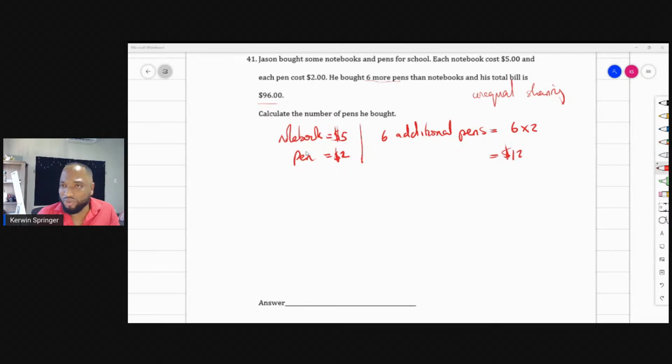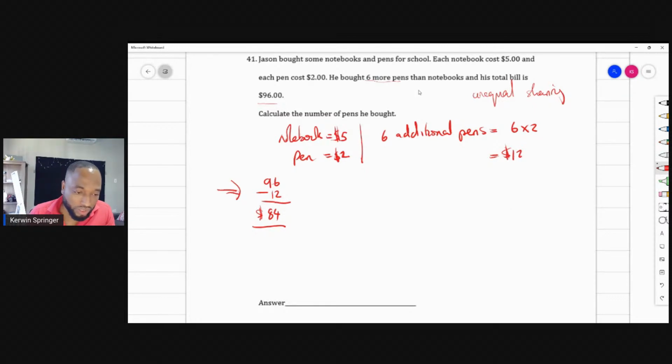6 times 2, $2 depends. So when we remove the extra, this is an extra $12 that's unequal. When we remove the extra, it'll be 96 minus 12. 96 minus 12 is $84. Now, this $84 is shared equally with an equal amount of notebooks and an equal amount of